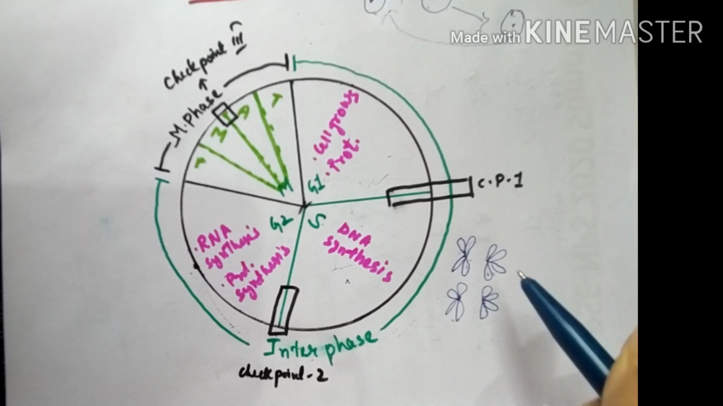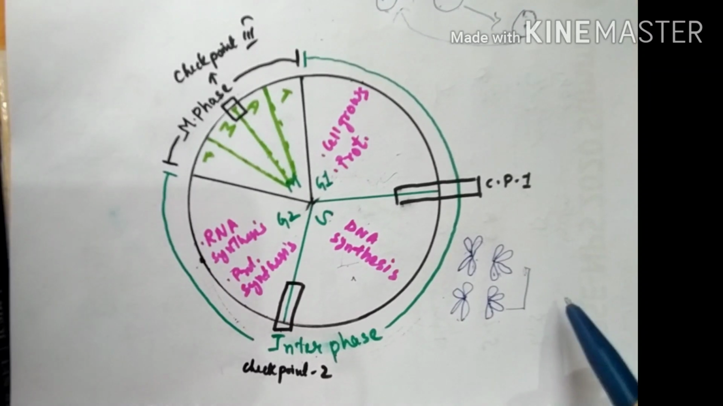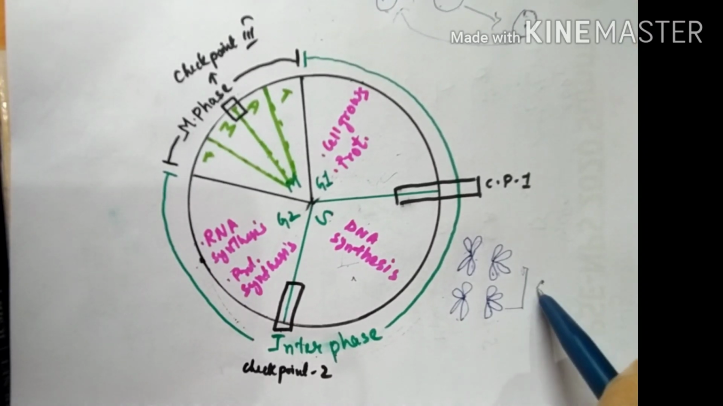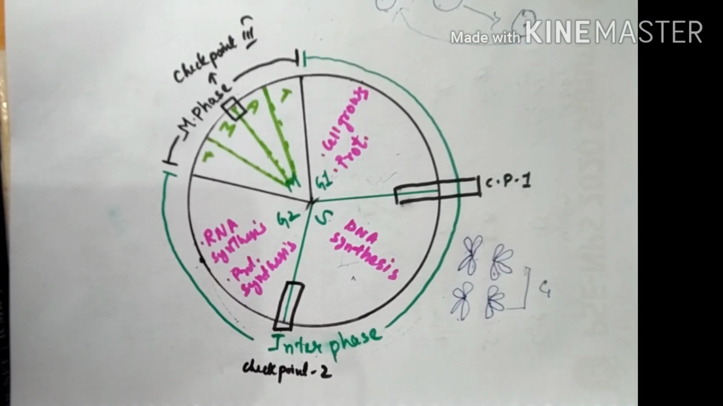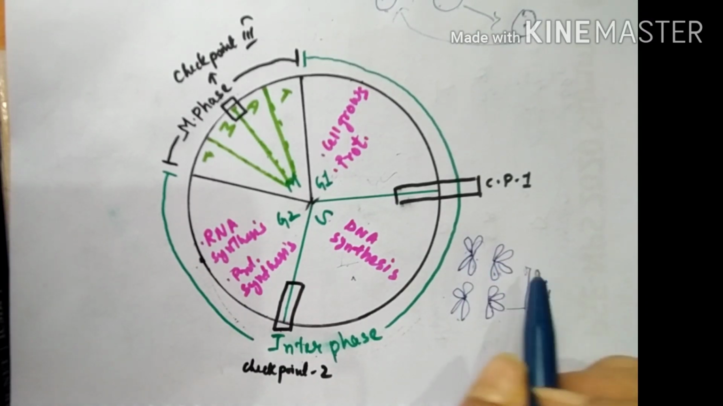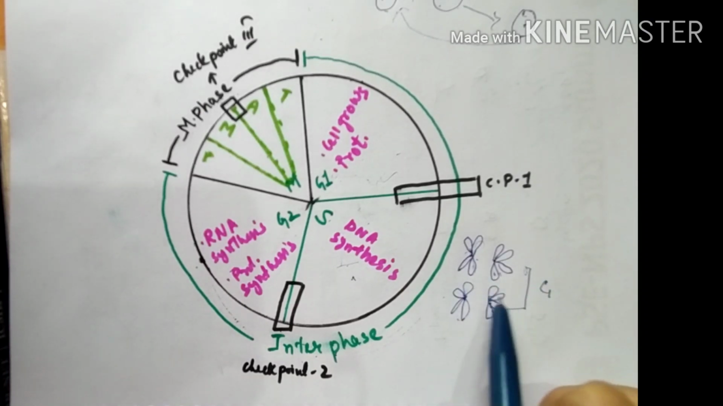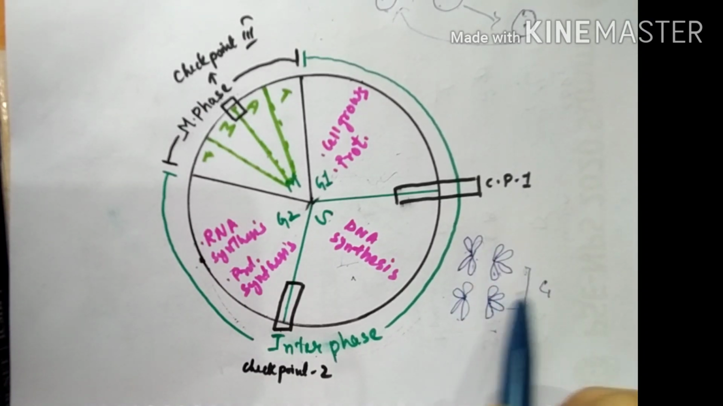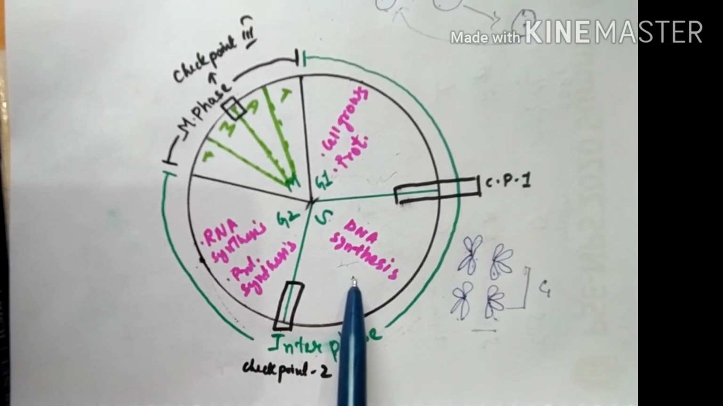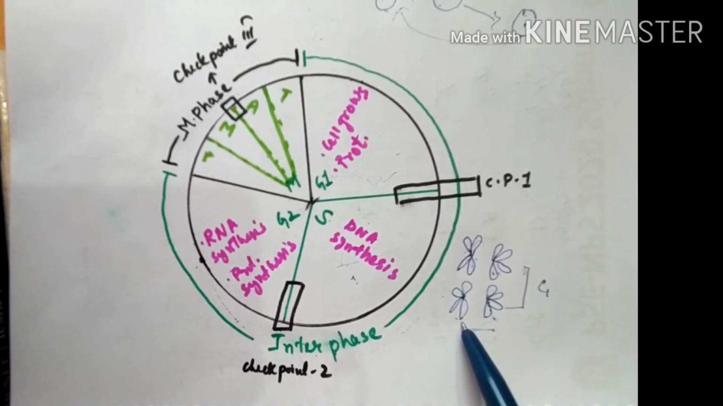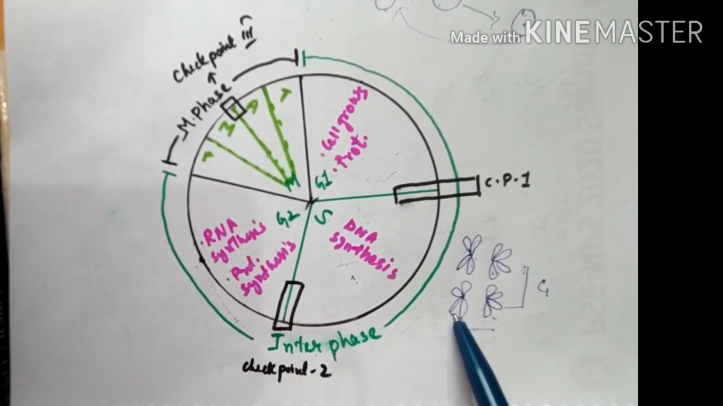Thus we can see that the number of chromosomes still remains the same, that is 4, but the amount is getting doubled. Or we can also say that previously the number of chromatids was 4, but now the number of chromatids is 8. So in the DNA synthesis phase, only DNA gets replicated, and only the amount of chromosomes gets doubled, but not the number.